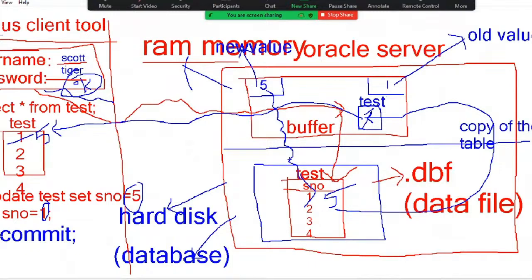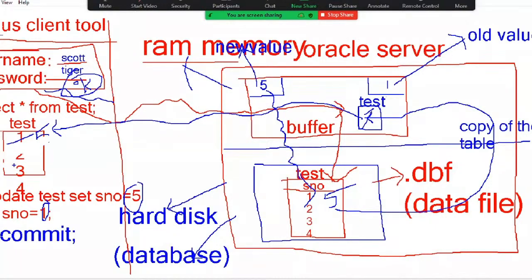Observe it here; even without any knowledge, we can understand. Just observe it: commit means save only. What is save? The new value for the transaction is permanently stored in the hard disk, in the database.